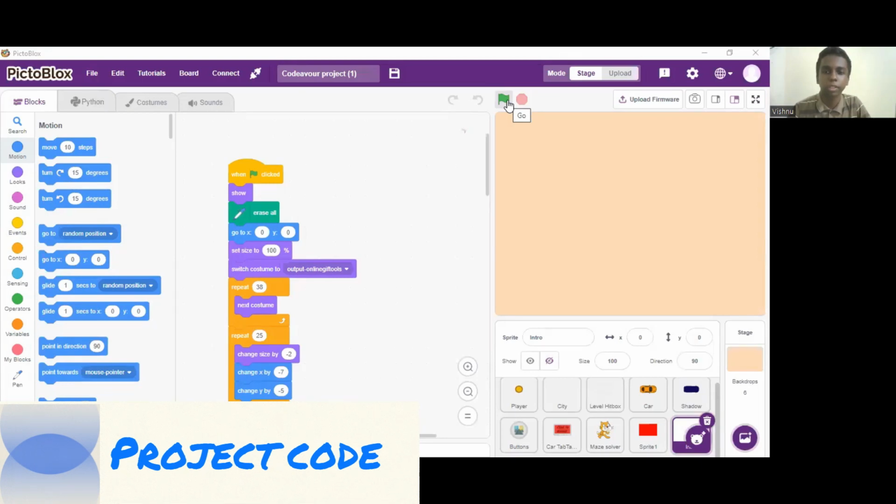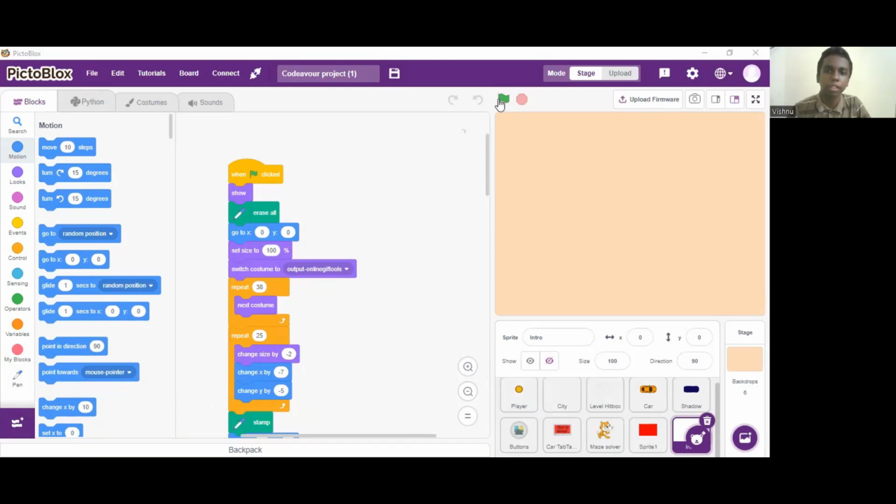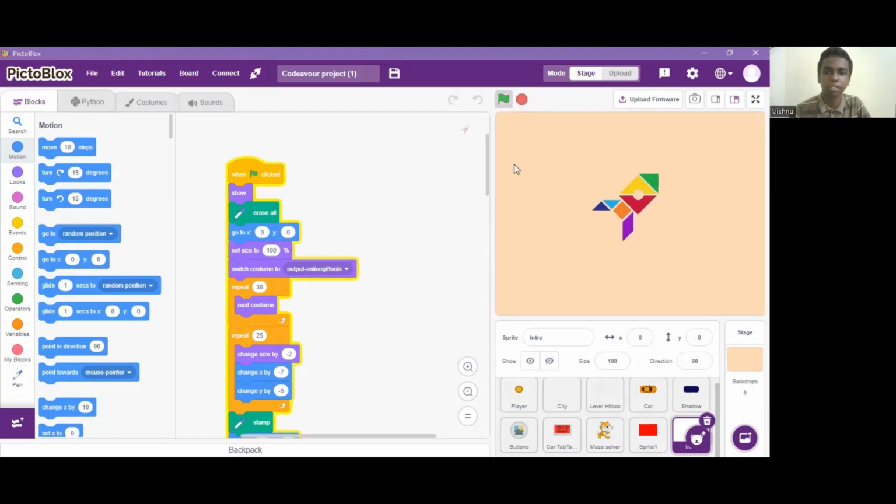So here is the project. There are 10 sprites we will get to one by one. There is the introduction sprite. To understand it, we will just see the demonstration itself first.